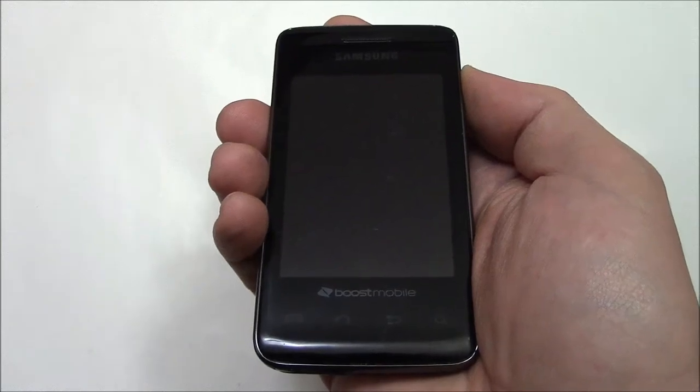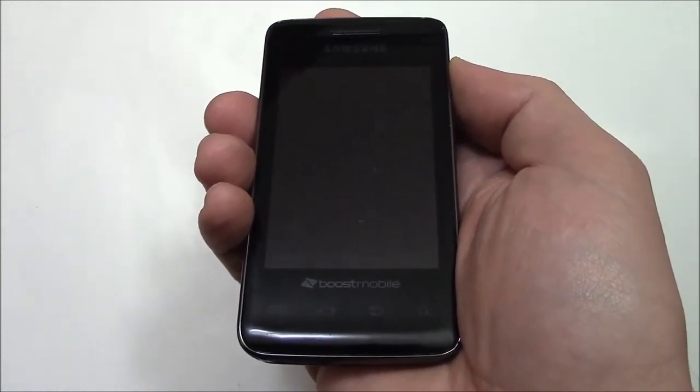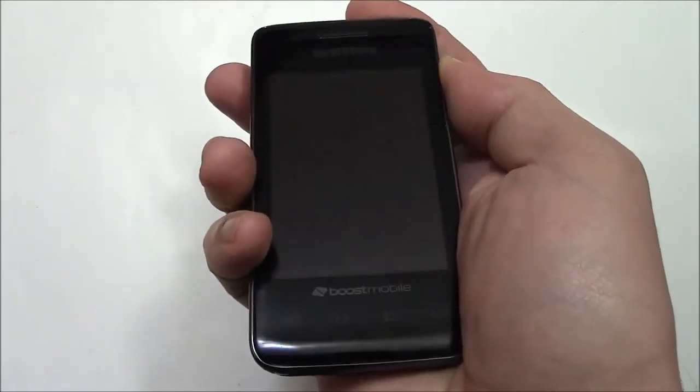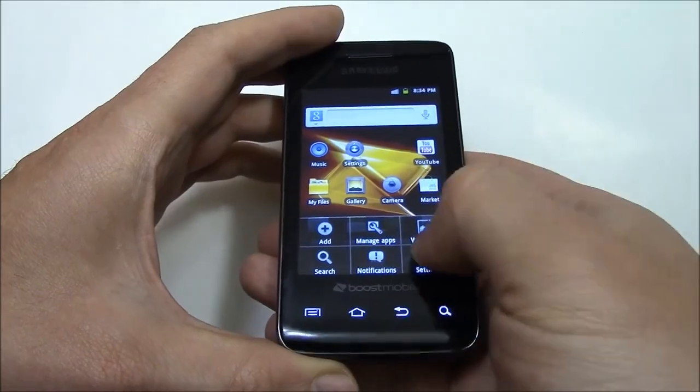In this tutorial I'm going to show you how to restore a Samsung Galaxy Prevail smartphone to factory settings. Okay? Go to Settings.